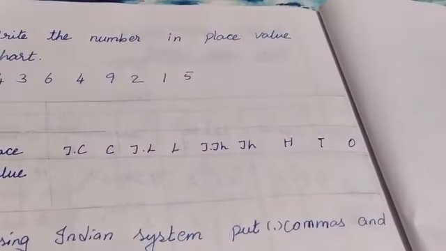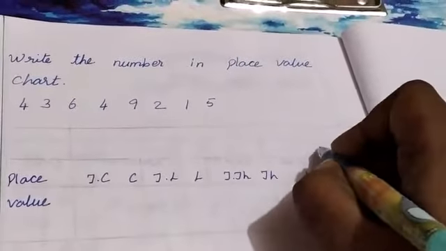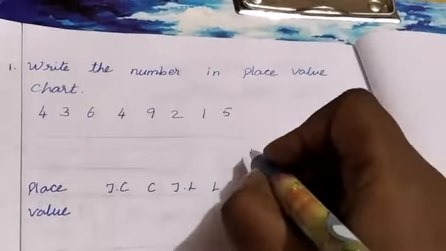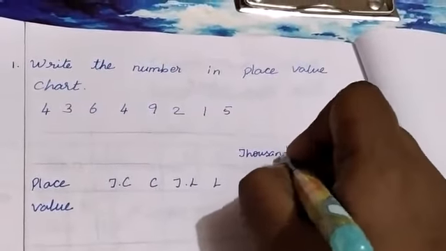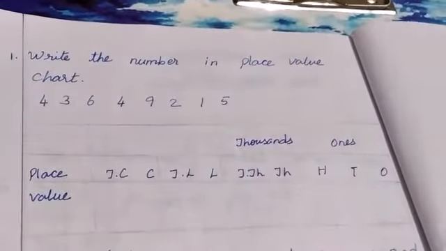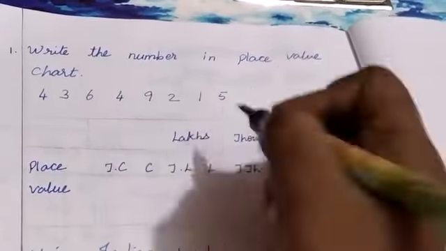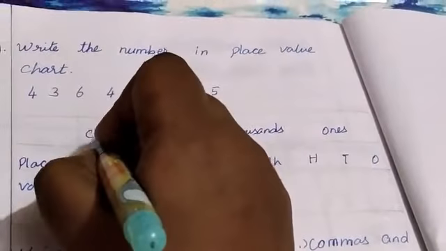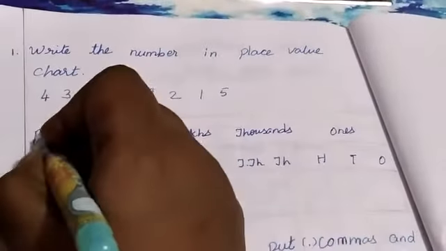Next we want to write the periods also. Ones, tens and hundreds is the ones period. Thousands and ten thousands is the thousands period. Lakh and ten lakh is the lakhs period. Crore and ten crore is the crores period. These all are periods.